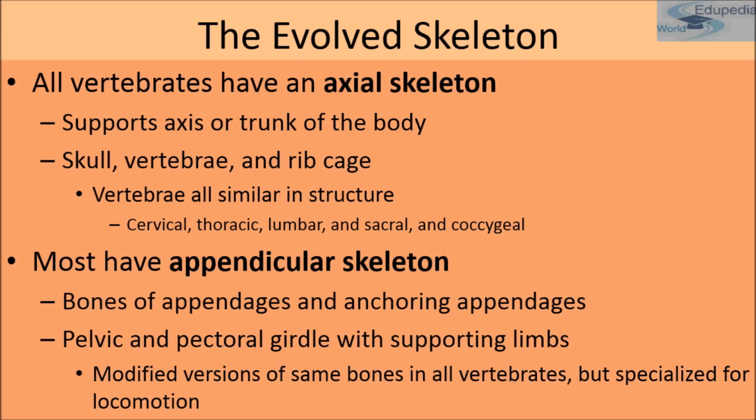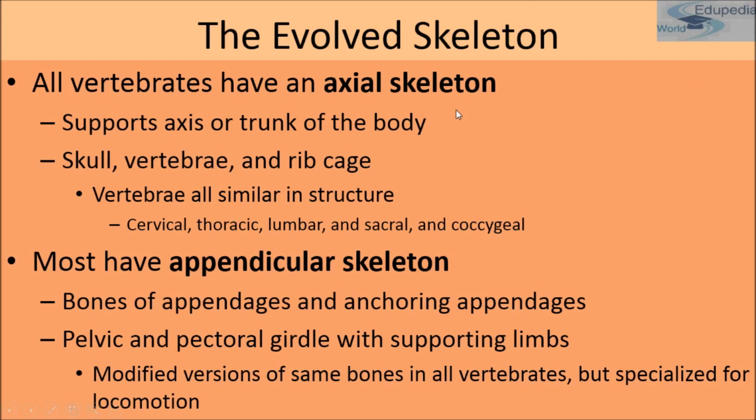And please note that vertebrae are all similar in structure, that is your cervical, your thoracic, your lumbar and your sacral. They are similar in structure, I meant to say. Most vertebrates also have appendicular skeleton. This was all about axial skeleton.